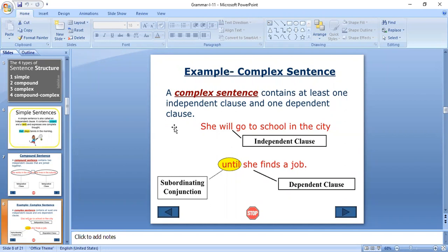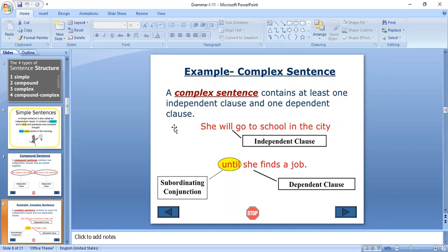Okay, so next, subordinating conjunctions. Earlier I told you that a sentence structure always contains main clauses and subordinate clauses, or two main clauses, or two subordinate clauses and one main clause, whatever it is. The clauses will be combined with the help of subordinating conjunctions.